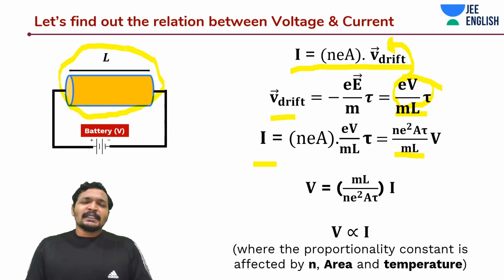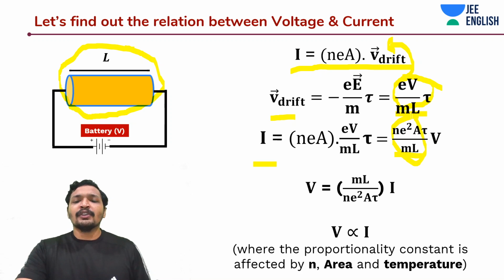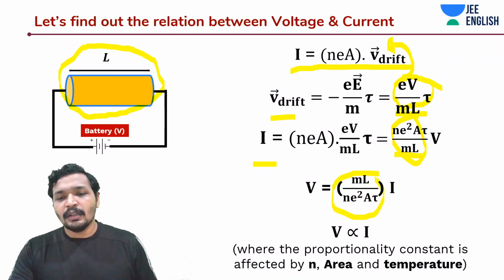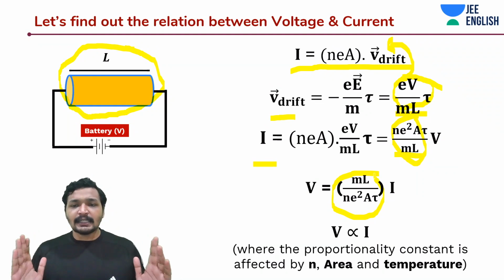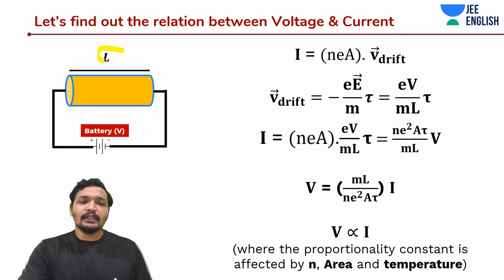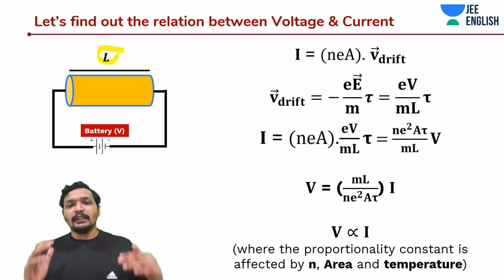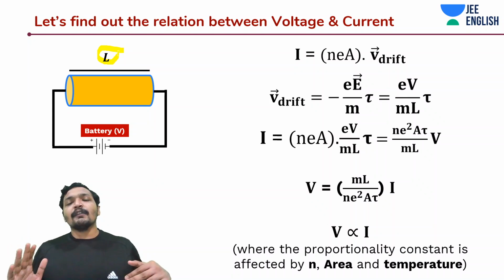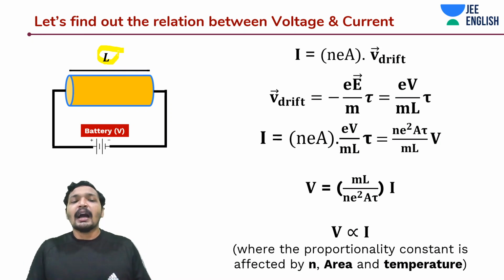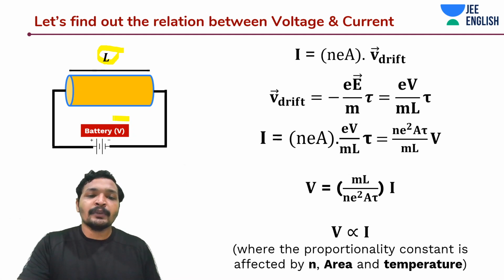Now, I want to express it in terms of V is equal to something into I, or V is equal to I into something. Then what do I do? I take this thing on the other side. Then I would get V is equal to ml by NE square A tau, into I. Now, as the length keeps increasing, that means if I increase the length of this conductor, for the same voltage applied, I am getting lesser current output.